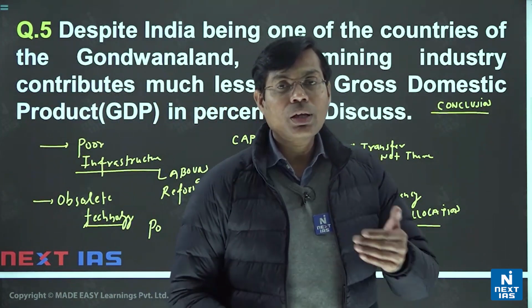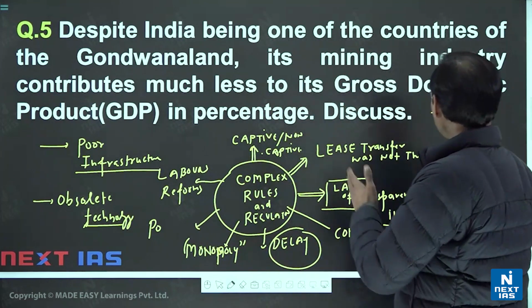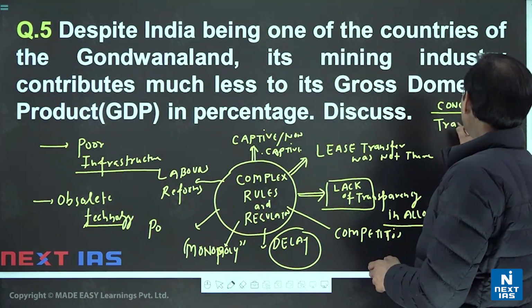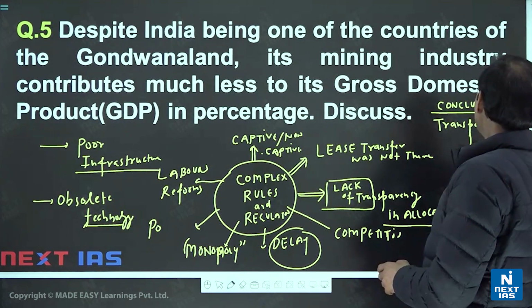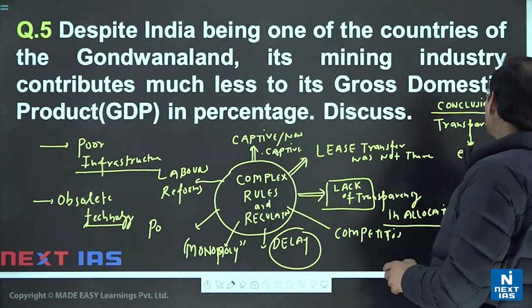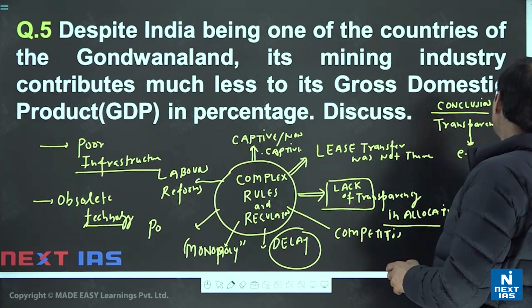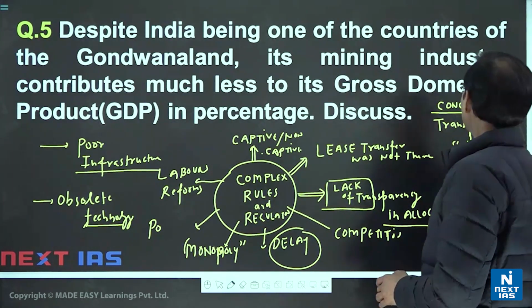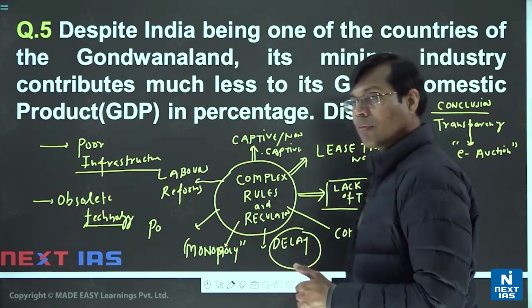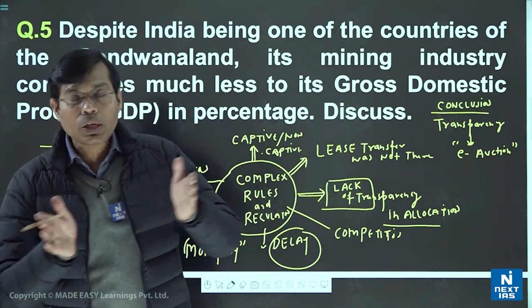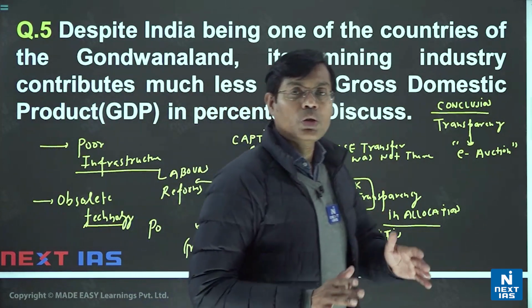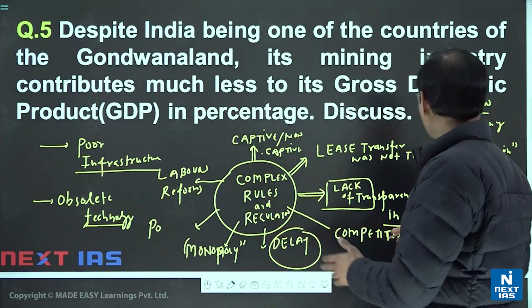For example, you can say, to bring transparency in this sector in India, the e-auction provision was recently launched. Transparency will enhance the income, will remove the monopoly, and will also reduce the illegal activities here.